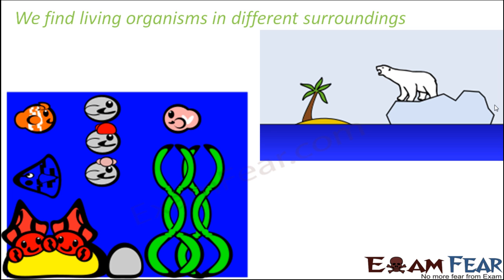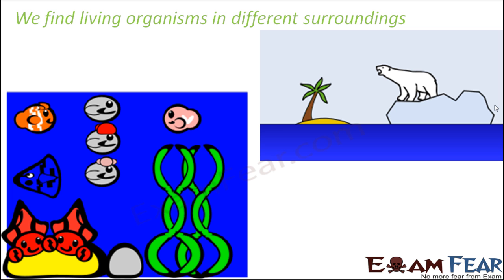Now again, when we talk about sea, as we all know, sea water has high salt content. Therefore, there are certain aquatic organisms which can survive only in salty water, whereas there are certain other organisms which can survive only in non-salty water. So you would see that the types of fishes who survive in the sea, they do not survive in ponds or lakes. Similarly, the ones which survive in ponds and lakes, they do not survive in the sea. So that means there are a couple of adaptations of different organisms based on which they choose different areas to live.